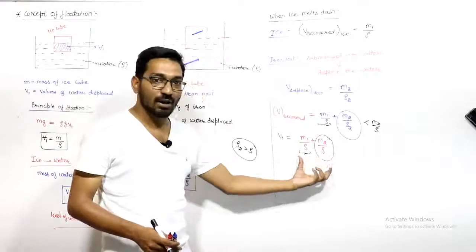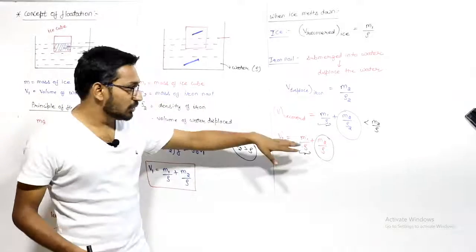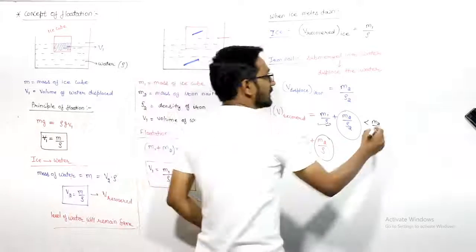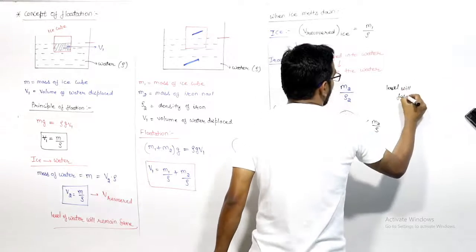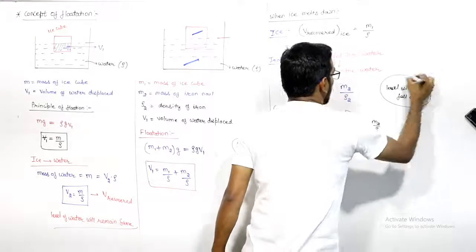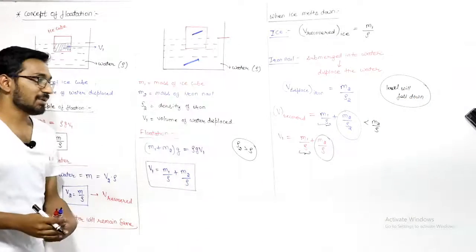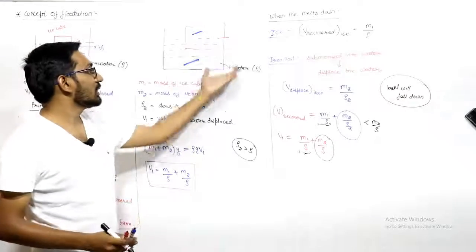You required this much amount to make the level same, but you will get less water, hence the level will fall down. Hence the level of water will fall down. So this is the concept. You can do this experiment at your home, right? The level of the water will fall down.